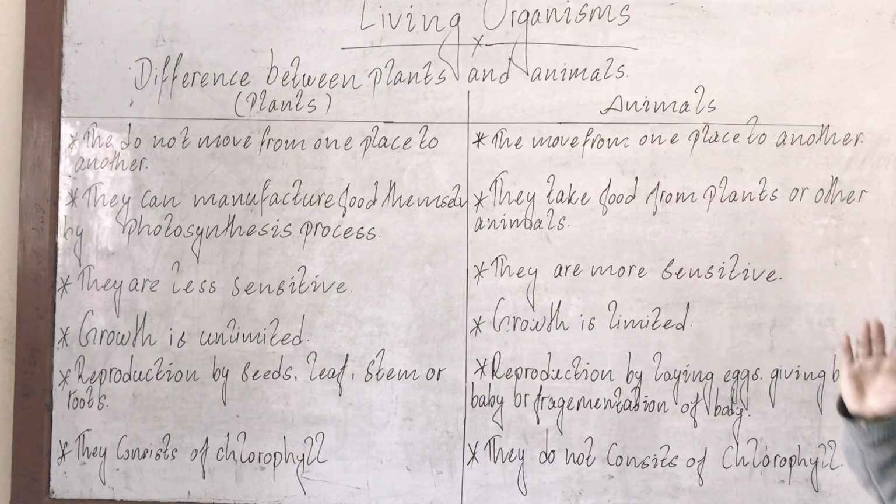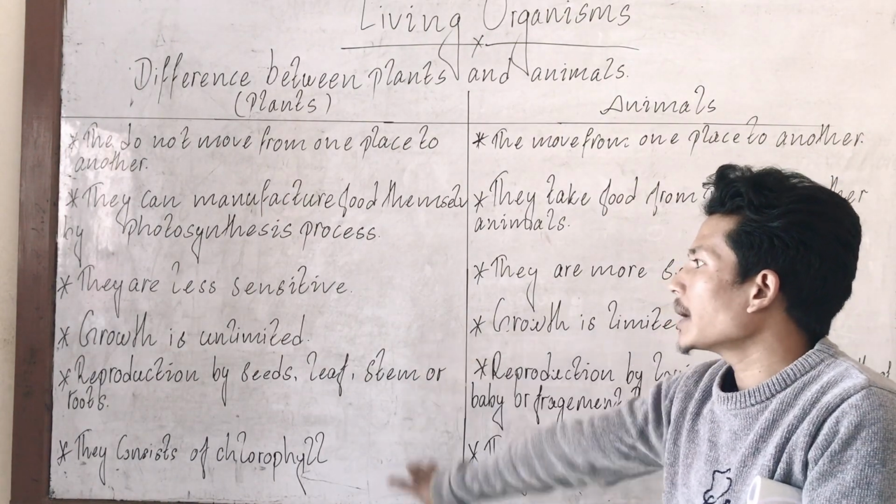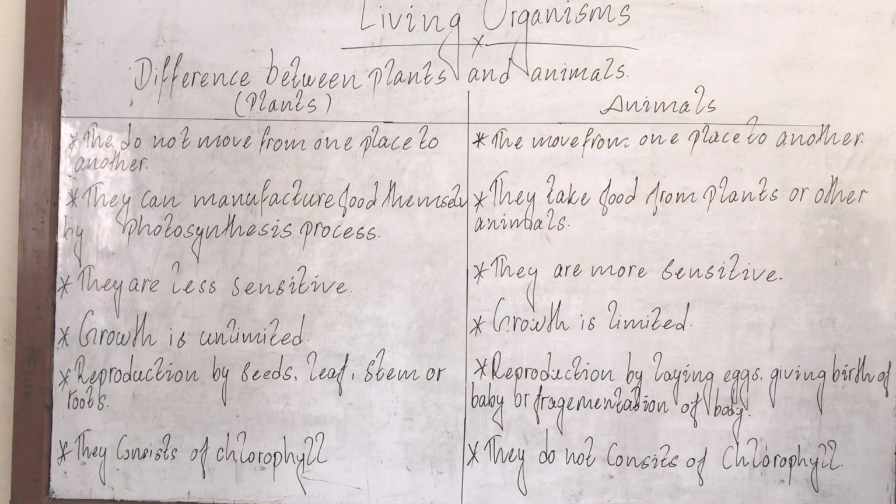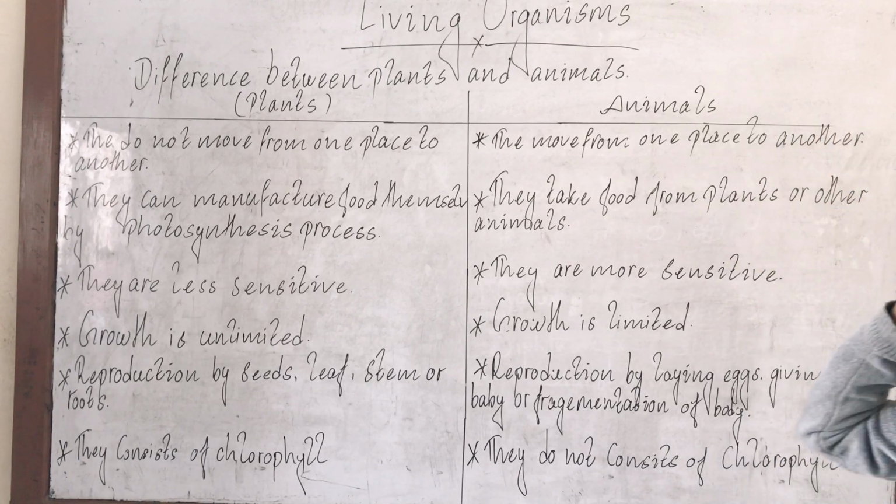Okay. And on another hand, growth is unlimited for the plants. Plants can be as much longer as they can. There is no limitation for the plant, we can say, because you might have seen a small grass and you might have seen big trees also. So have you seen the trees are the same size, the grass are the same size? They are in different sizes, different colors. So we cannot say the growth of it is limited. We can say the growth can be anything or as much as they want.